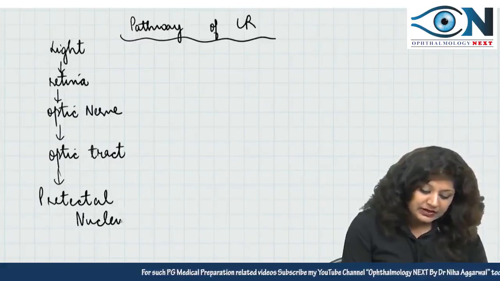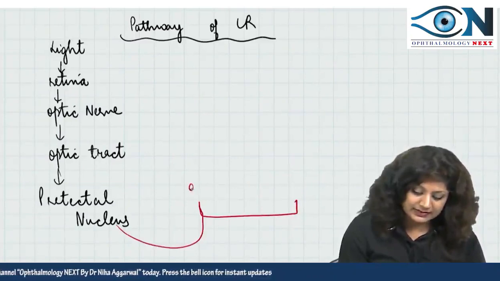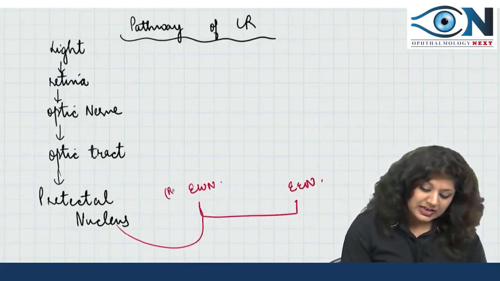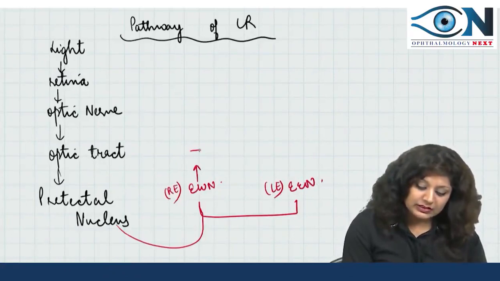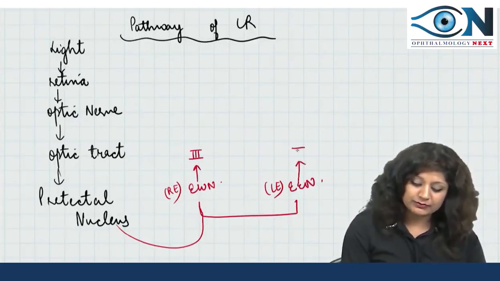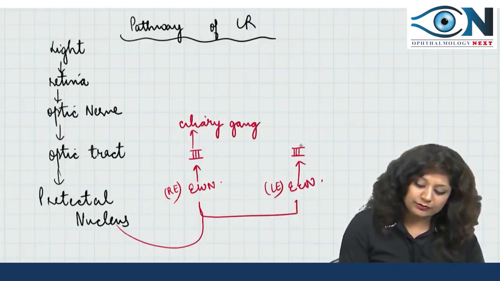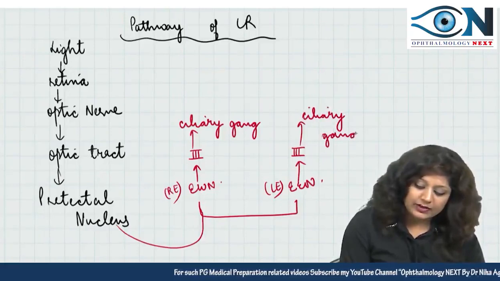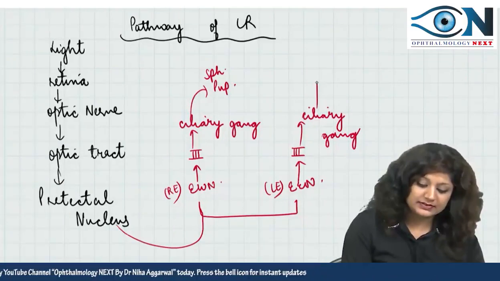Now from this pretectal nucleus, it will go to the EW nucleus of both the sides, the EW nucleus here and the EW nucleus here. That means in the right eye also and in the left eye also. From this it will go to the third nerve of both the sides. From the third nerve it will go to the ciliary ganglion of both the sides, and from the ciliary ganglion it is going to the muscles, that is the sphincter pupillae muscles.